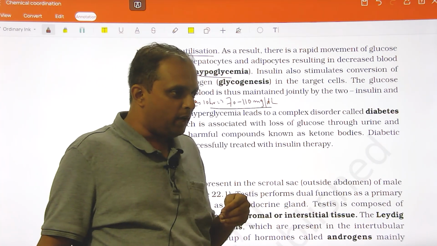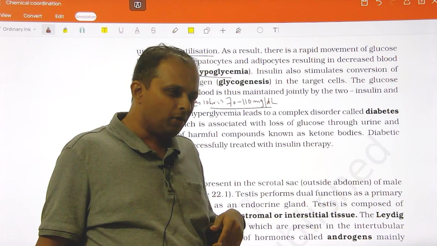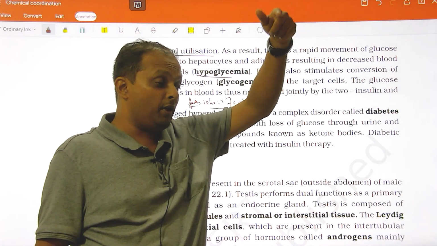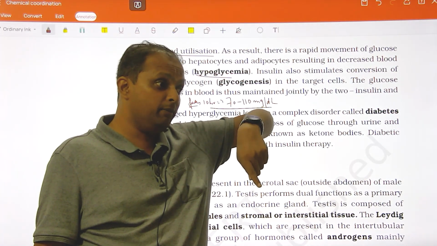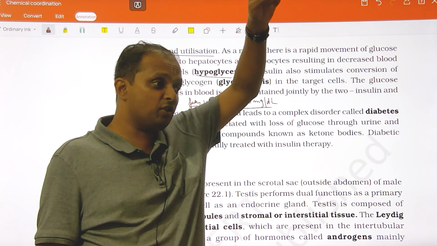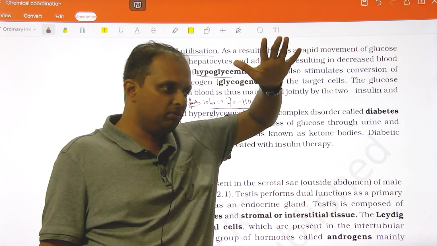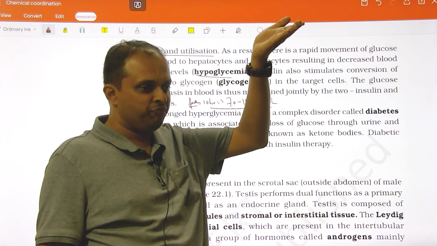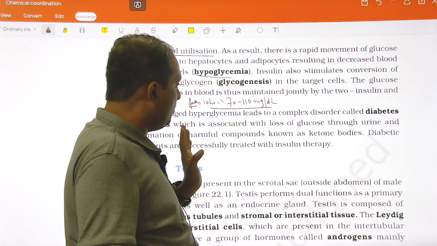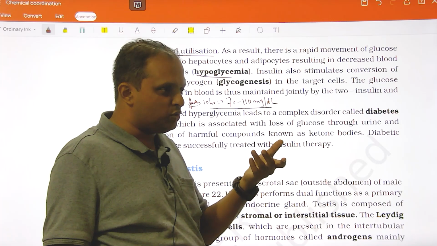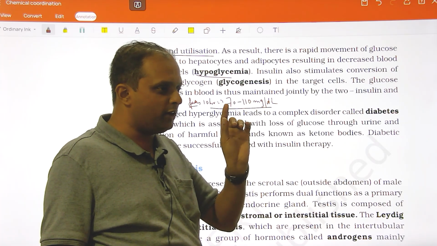Assume that they have their food by 8 p.m., so at 6 a.m. they have to take the test. If they have their food by 9 p.m. or 10 p.m. and then test at 6 o'clock in the morning, how many hours do they fast? Eight. So they might have an elevated value. So 70 to 110 is going to be normal. And after food, say 1.5 hours or 2 hours, it should be around 140 to 150 milligram per deciliter.